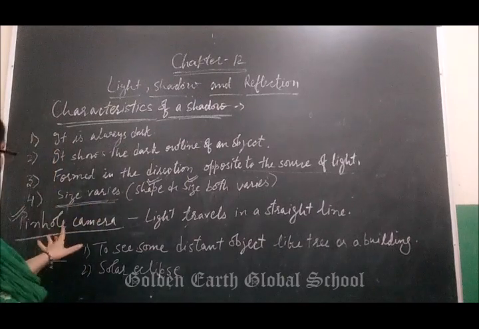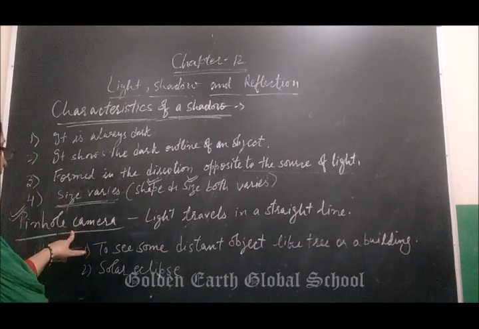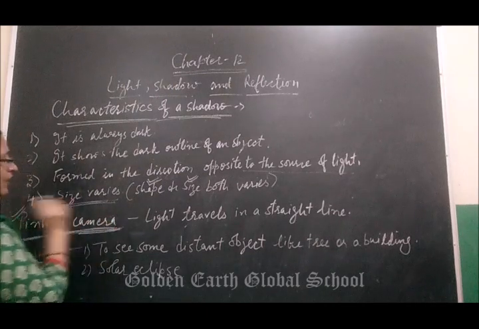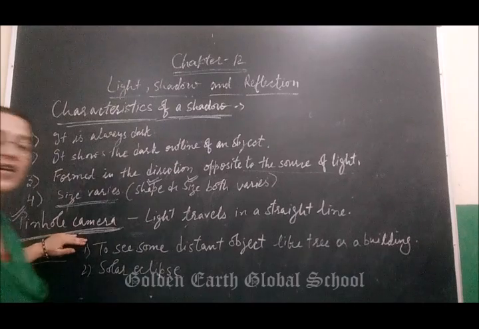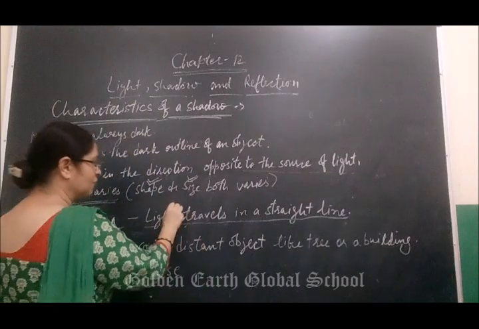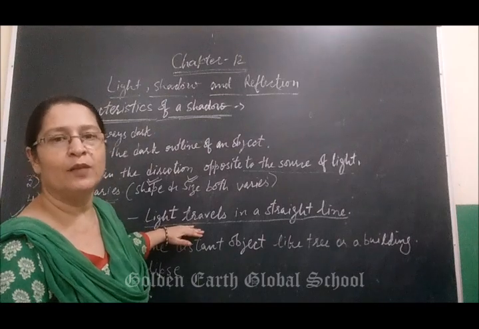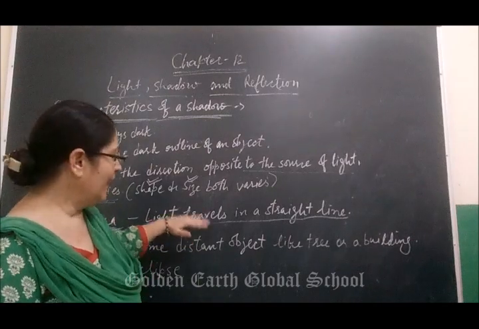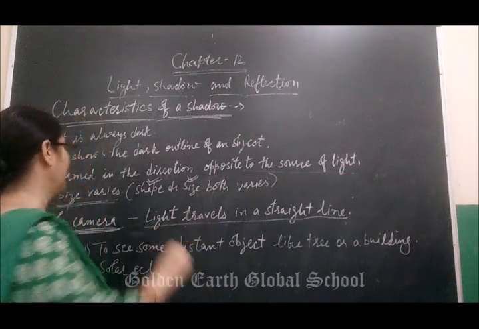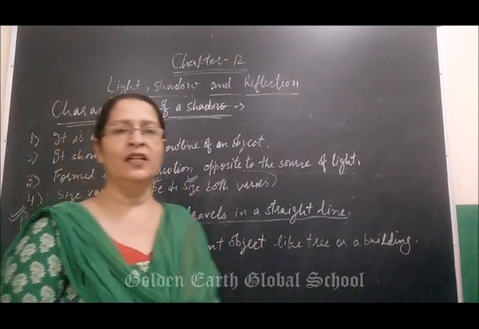All of you have made this pinhole camera during summer vacation. On which principle is it based? That is, light travels in a straight line. Light travels in a straight line means it is based on the principle of rectilinear propagation of light. Pinhole camera is based on the principle that light travels in a straight line.